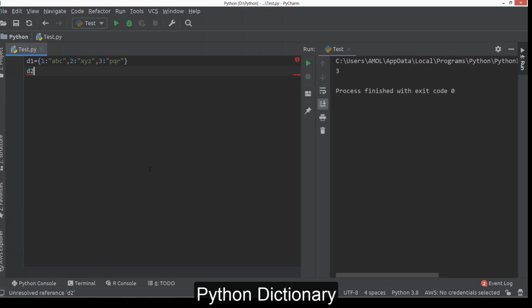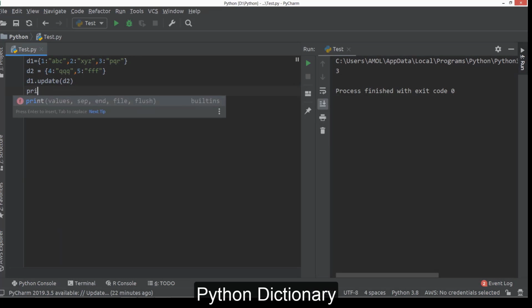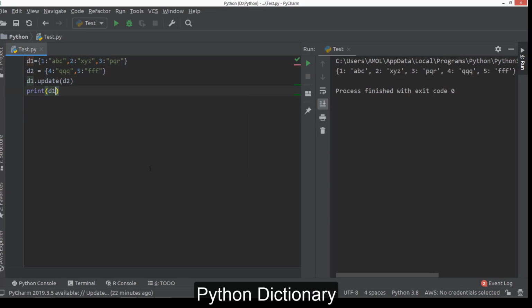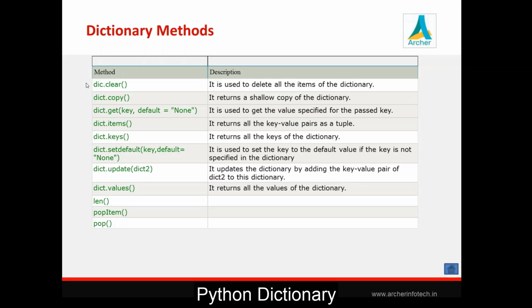So suppose this is my first dictionary, this is my second dictionary, which contains some new key value pairs. So we can say d1.update(d2). So this time these two elements of d2 will be added or updated to d1. So d1 will contain all these 5 key value pairs.